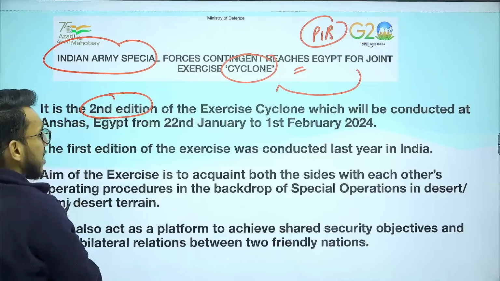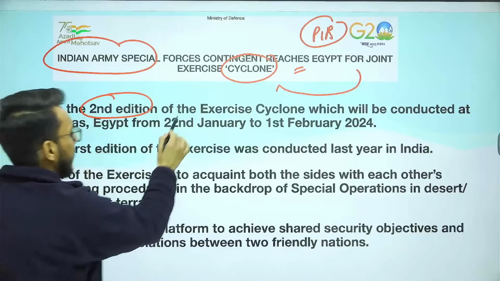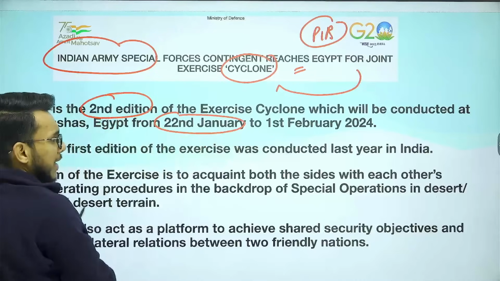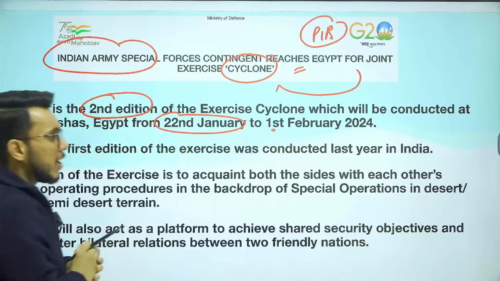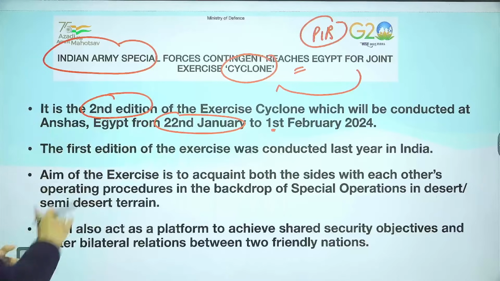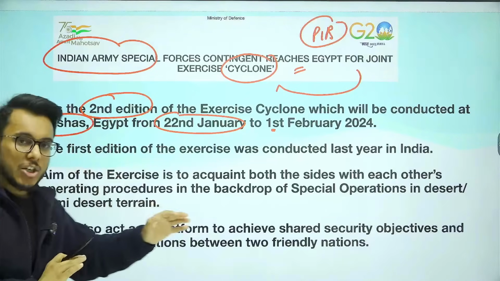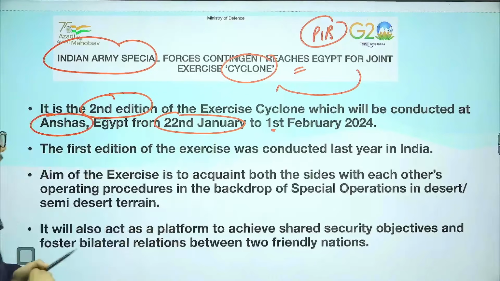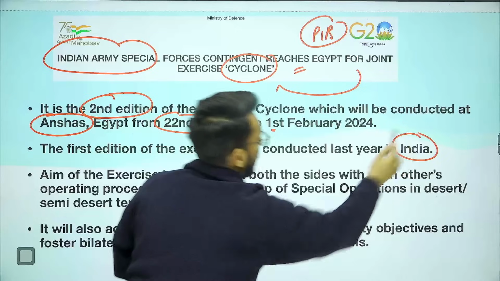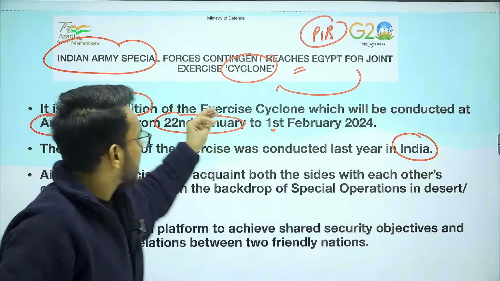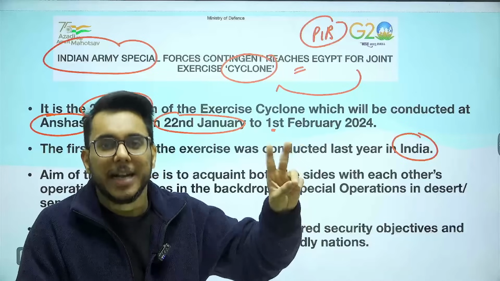It is the second edition, and it will be conducted from 22nd January till 1st February 2024. Where will it be conducted? It will be conducted in Anshas, Egypt. The first edition was conducted last year, and the first edition was in India. So, exercise Cyclone is between which countries? India and Egypt.